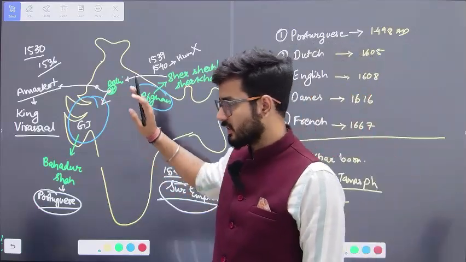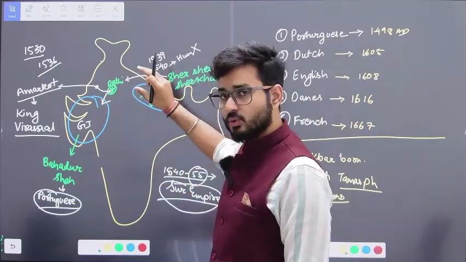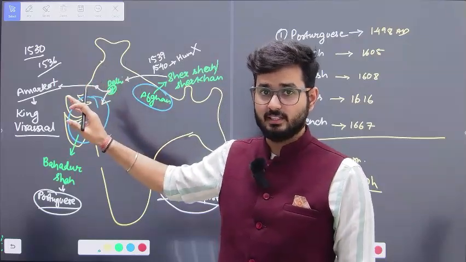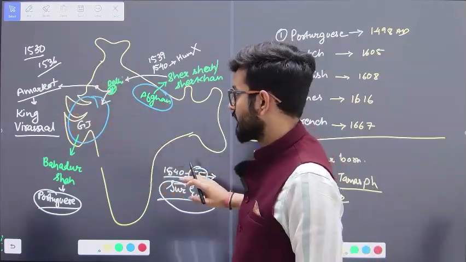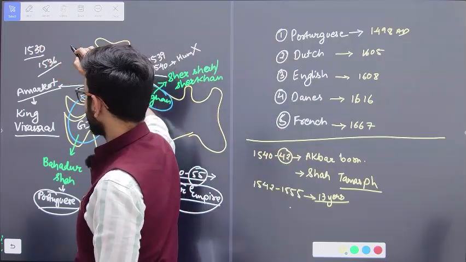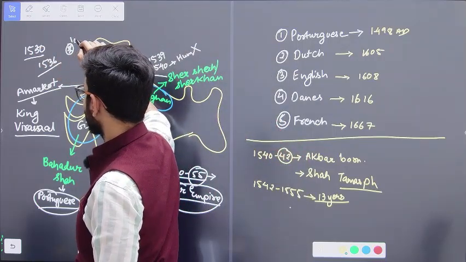The Sur Empire did not want Humayun to come back. Why? Because otherwise Humayun will have the claim on the throne of Delhi. So that is why the Sur Empire ruler is going to meet Humayun in the area of Lahore.